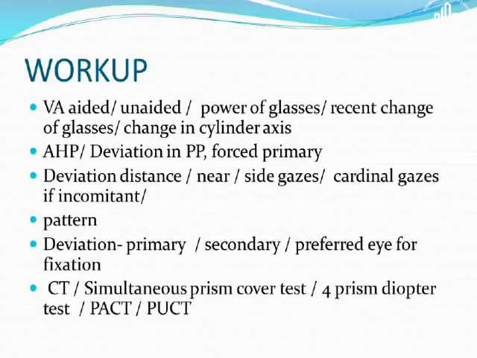Then we'll need to look at deviation at distance, near, side gazes, cardinal gazes. If it is incomitant particularly, we need to look at the pattern, because some of these patients may be troubled by diplopia in down gaze, and it doesn't look as if something is wrong until you look at them very carefully. Then we also need to look at the deviation as primary and secondary deviation, because if there is a mechanical or paretic component, there is going to be a primary and secondary deviation depending upon which eye the patient is fixing. And we also need to know which eye the patient prefers for fixation.